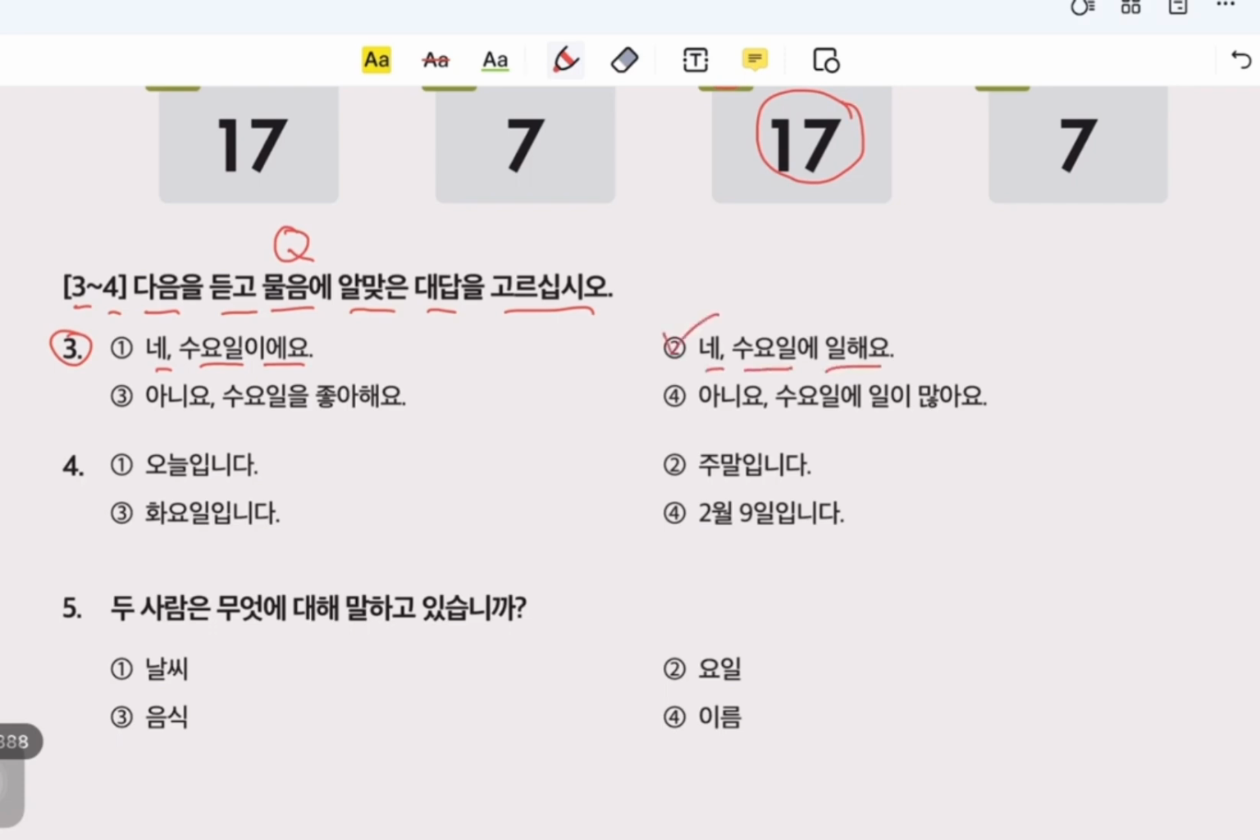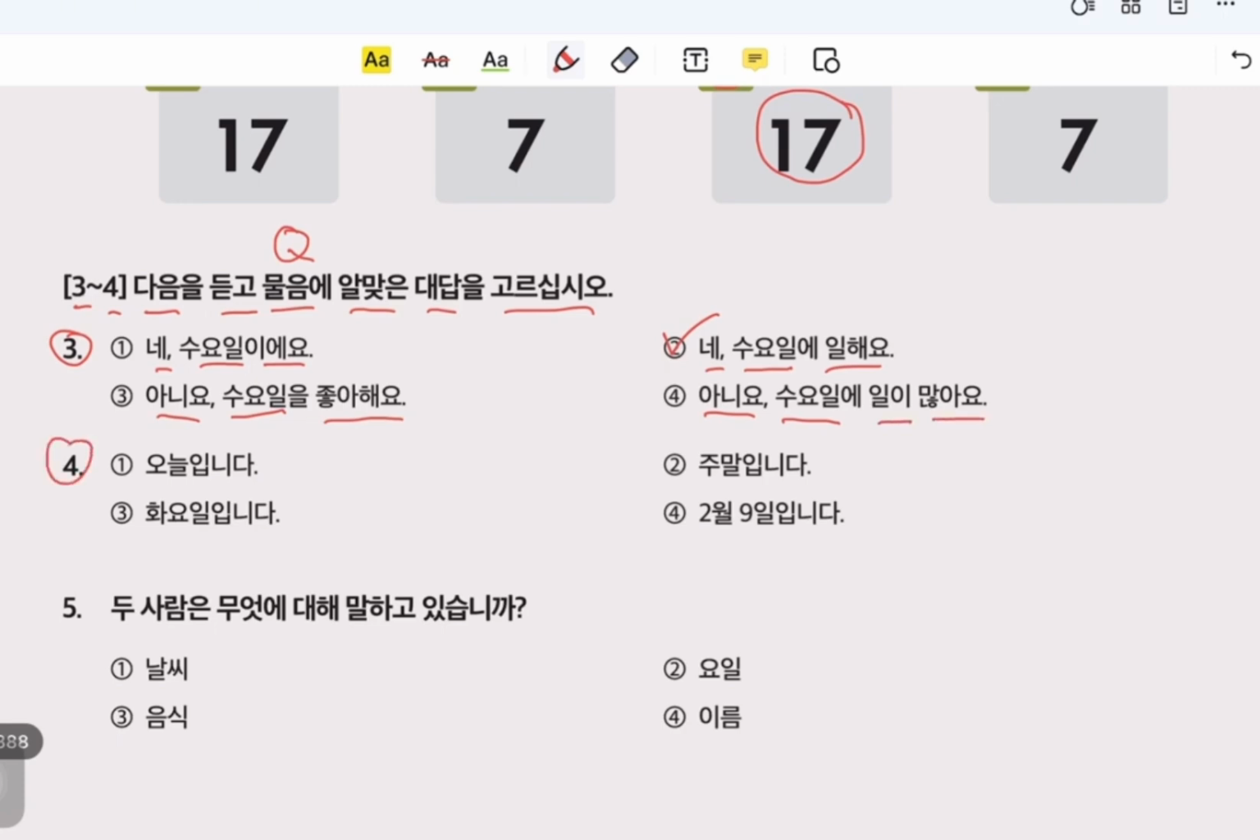3. 아니요, 수요일을 좋아해요. 아니요, no, 수요일, Wednesday, 좋아해요. I like. 4. 아니요, 수요일에 일이 많아요. 아니요, 수요일에 on Wednesday 일이 work 많아요 very much. Now number 4.